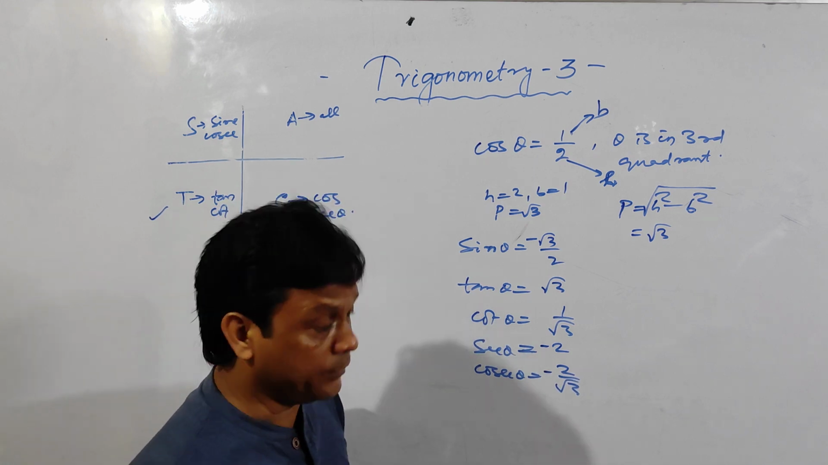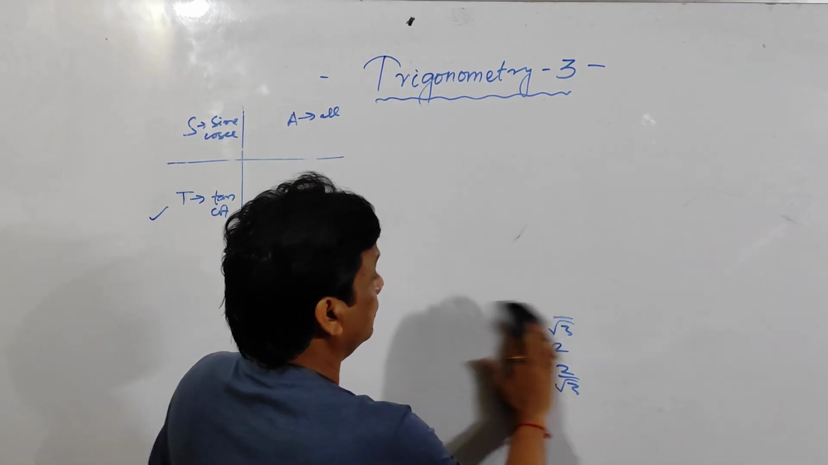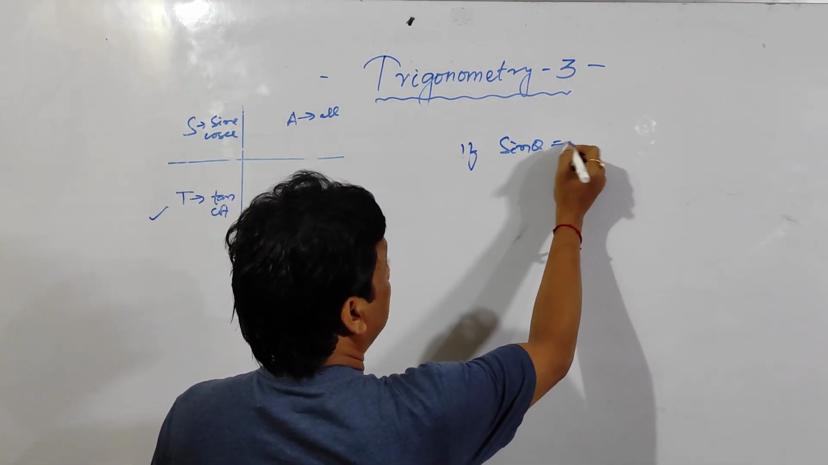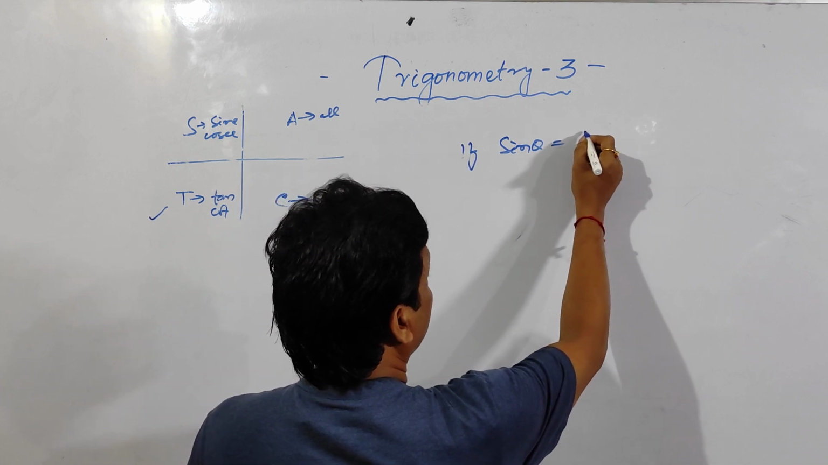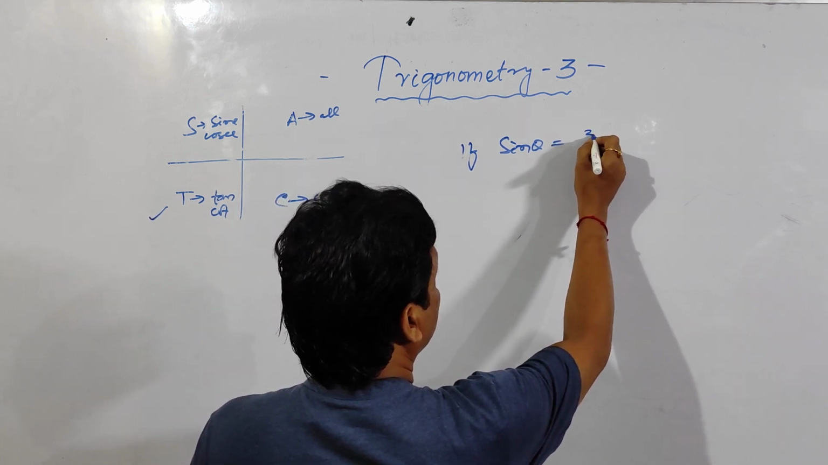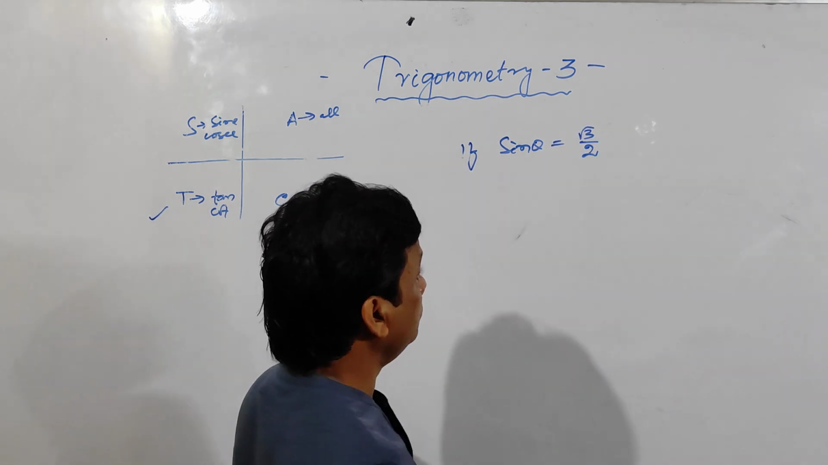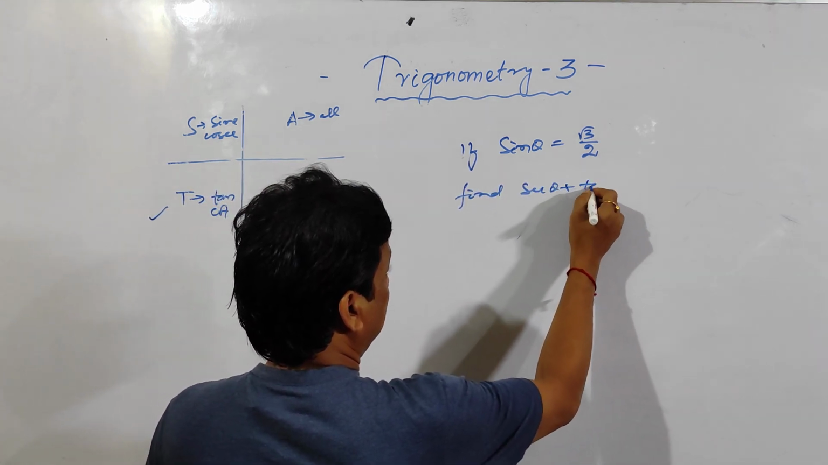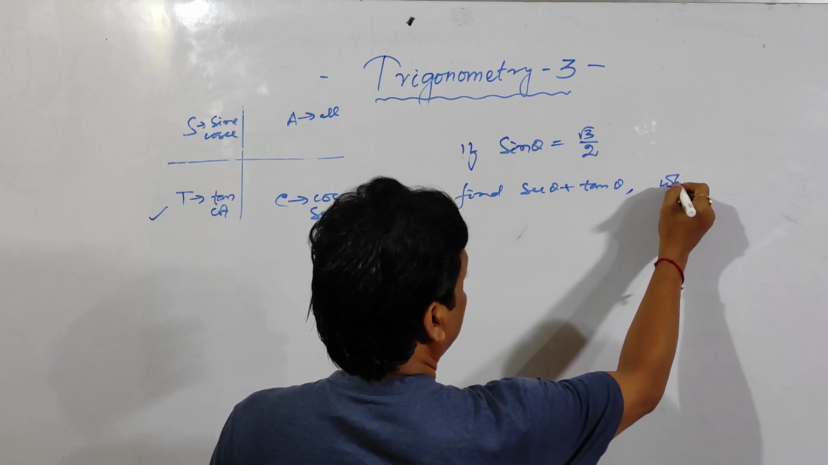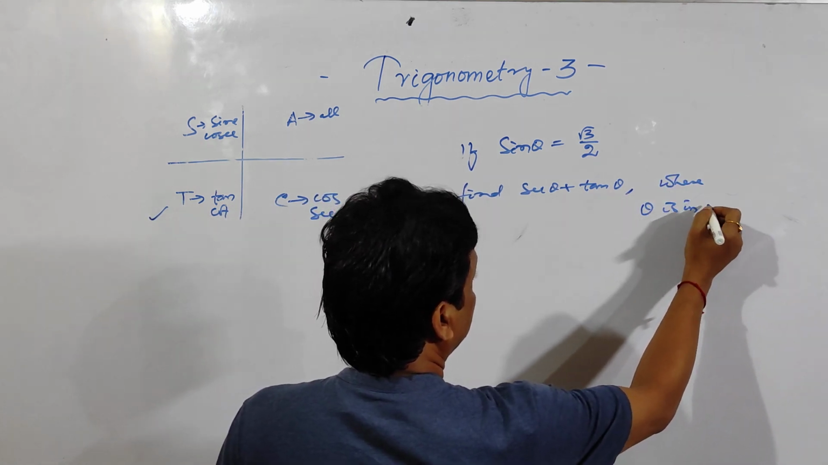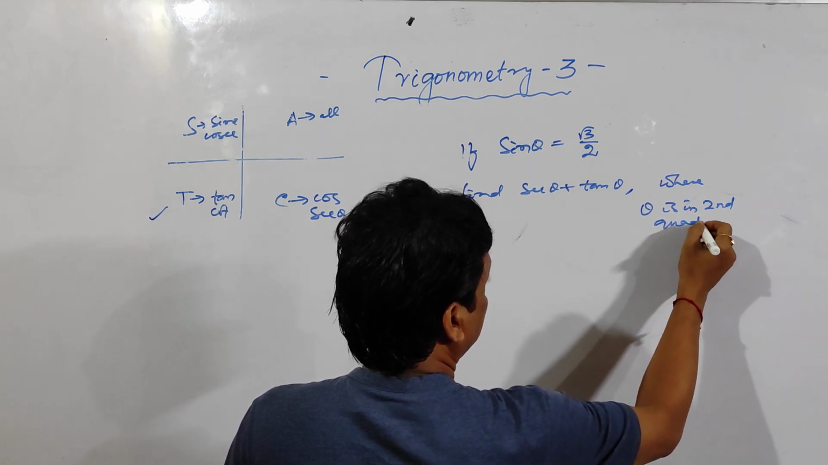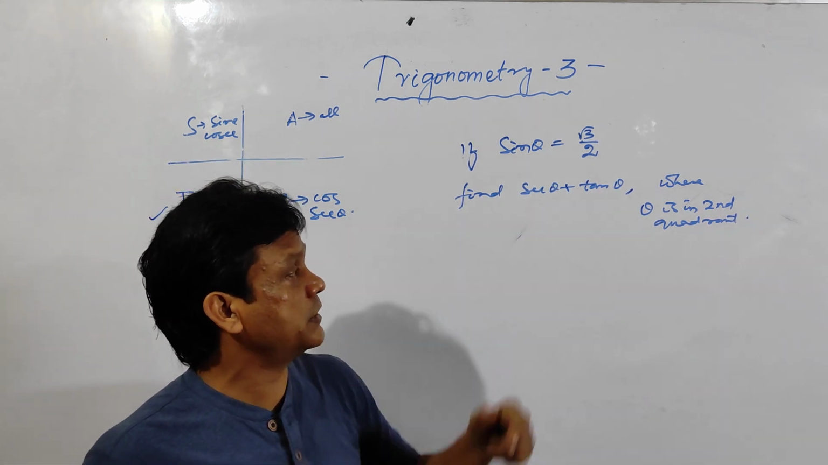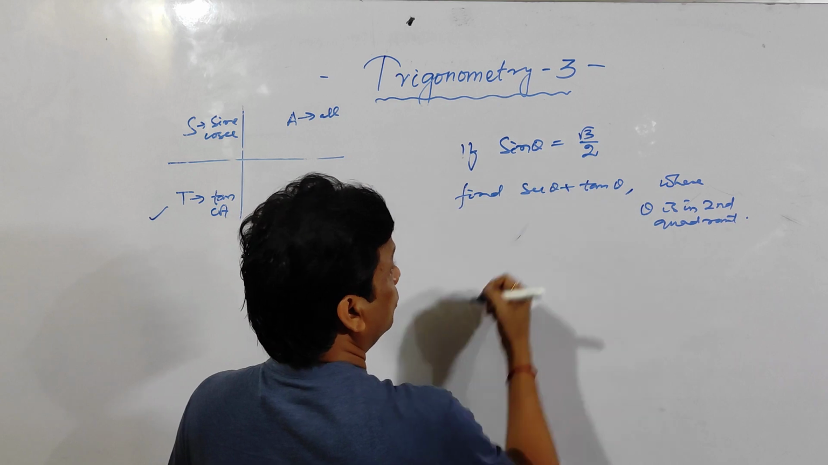Clear? See here. Another question I am going to tell you. If sin theta is equal to root 3 by 2, then find sec theta plus tan theta where theta is in second quadrant. If theta is in second quadrant, then you have to find out the value of sec theta plus tan theta. Clear? See here, sin theta is equal to root 3 by 2.